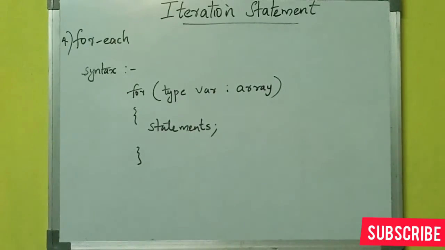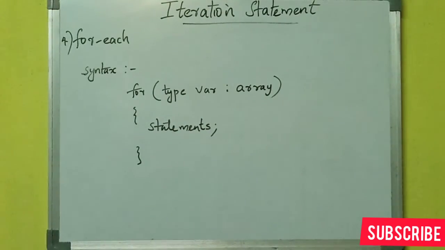The next iteration or looping statement is the for each iteration statement. So for each is another array traversing technique. Basically the concept of an array is the same in all programming languages. It is used to store a huge amount of data of the same data type. So in order to traverse an array in Java programming, we can use for each, which is almost similar to the for loop, while loop and do while loop.